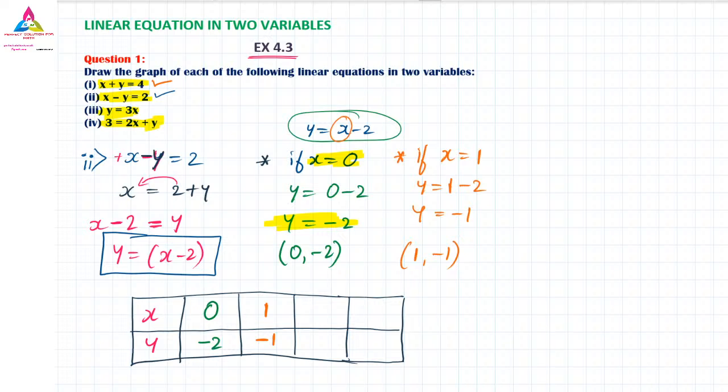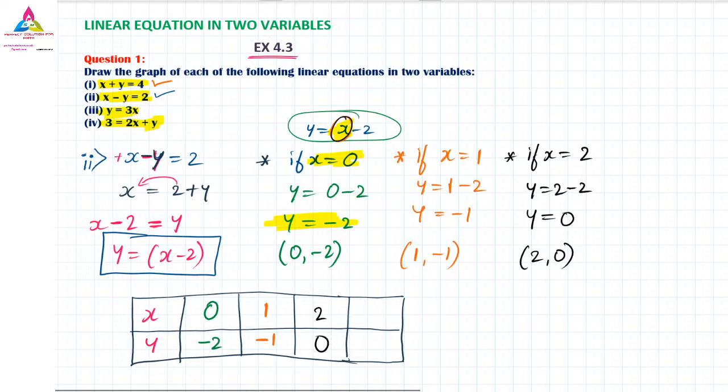Are you getting it? Anyone have a doubt, you can ask me. Now if x is equal to 2, so y is equal to, now x value is how much? 2. 2 minus 2. In place of x we have to substitute this x value. So 2 minus 2 is how much? 0. So when the x value is 2, y value is 0. So we can take it this way.